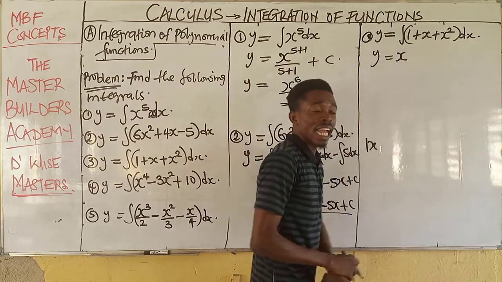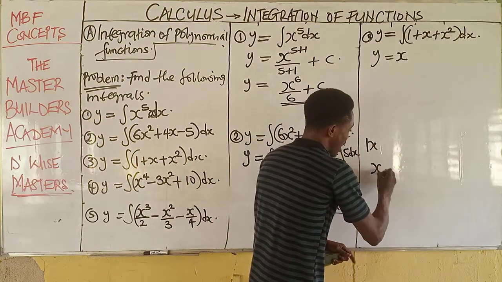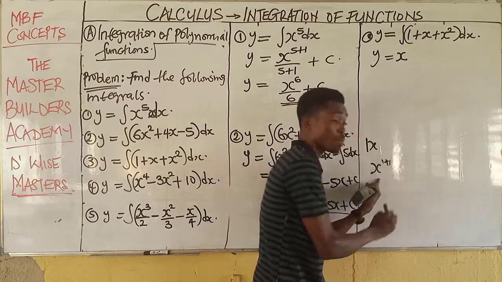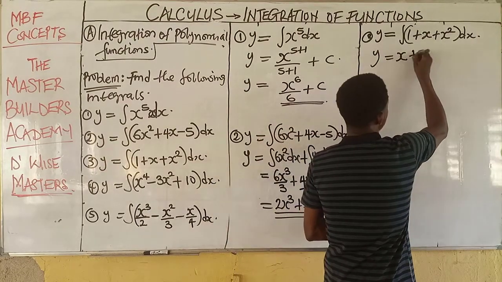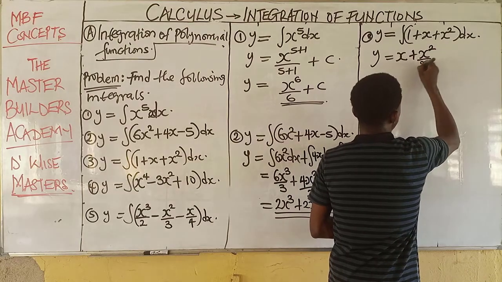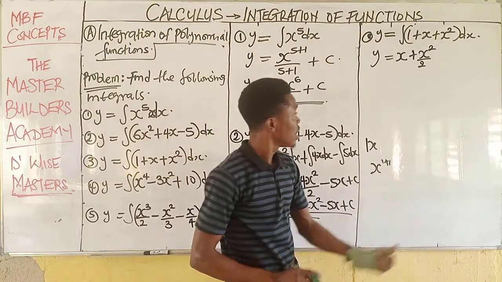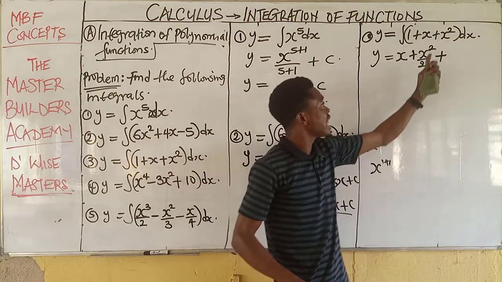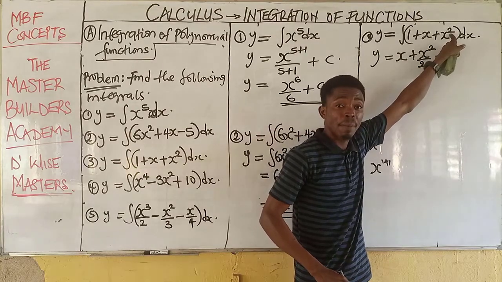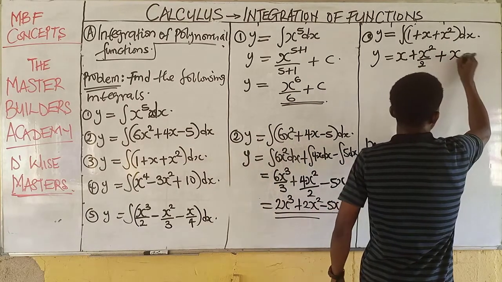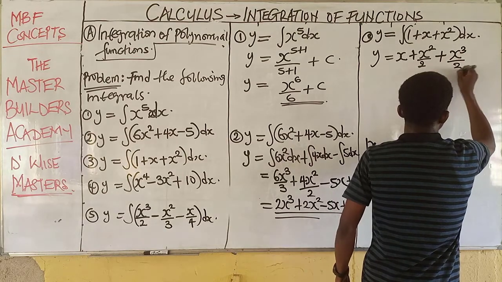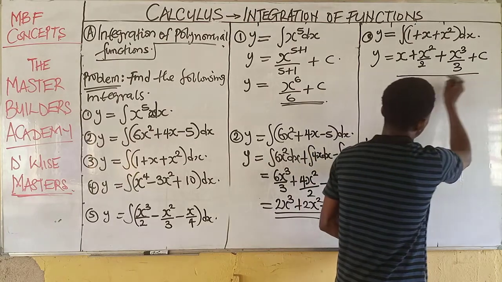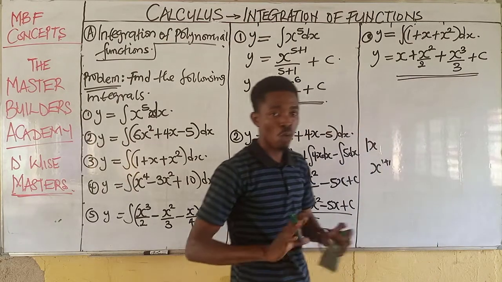When I integrate x with respect to x, of course, x has the power of 1. Now, if I integrate x raised to the power of 1, I will add 1 to the power, then it becomes 2. I will have plus x raised to the power of 2, now divided by 2. Then at this point, we have x raised to the power of 2. Now, when I integrate this, I will equally increase the power by 1. I will have x raised to the power of 3 all over 3 plus the constant. So, guys, this is the answer to this very question.